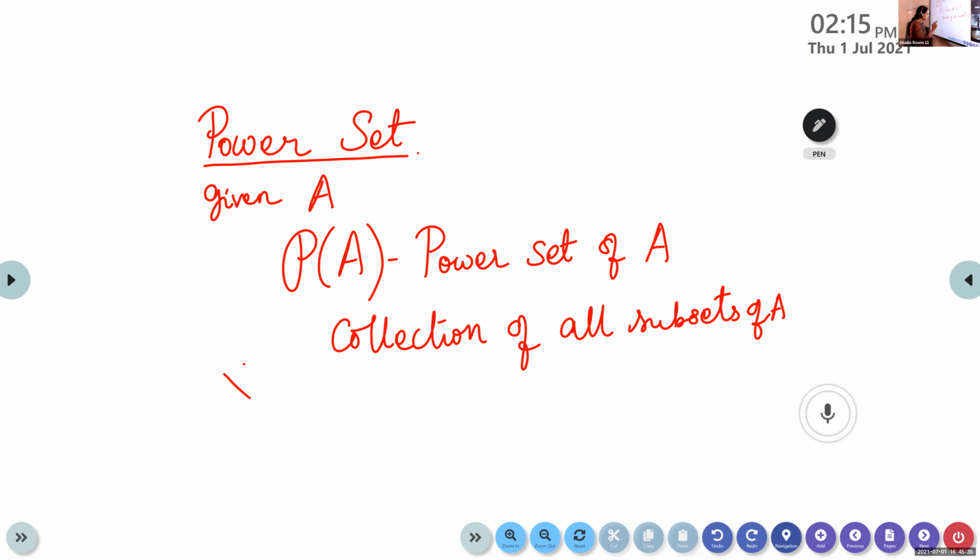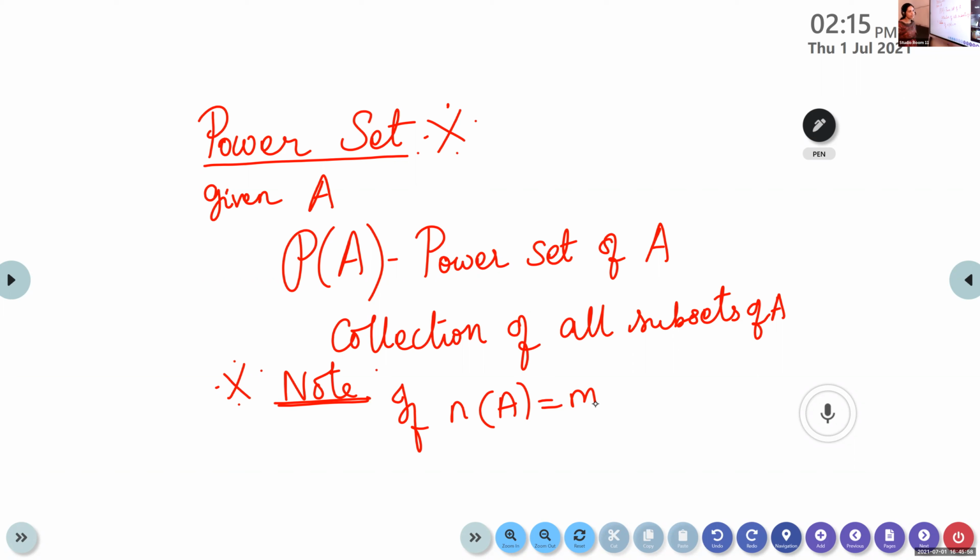Now listen children, this point is very important. This power set is an important 2-mark question. Sometimes a 1-mark question will be asked from this point. Write this as a note.